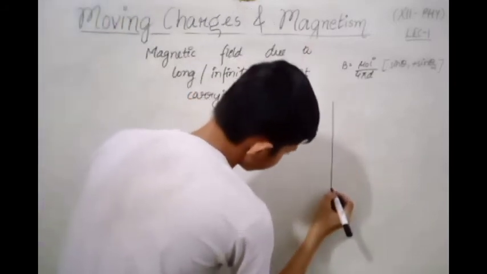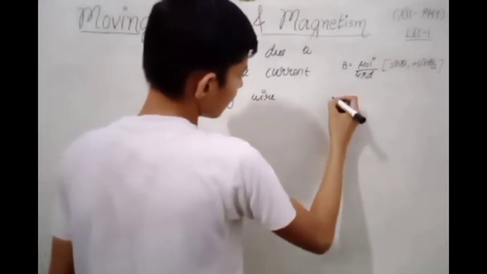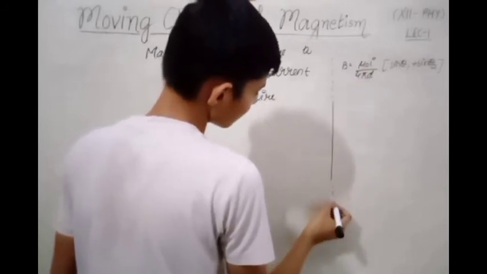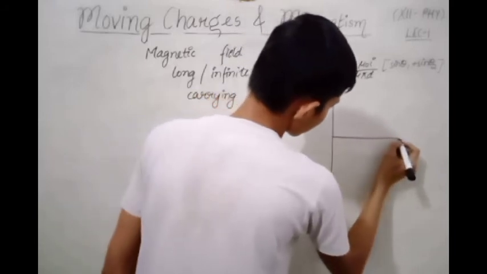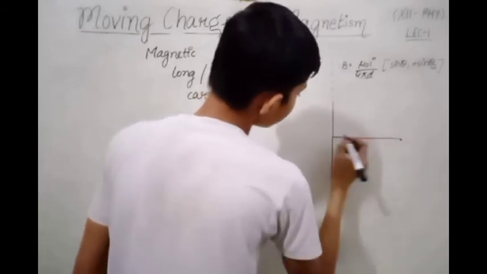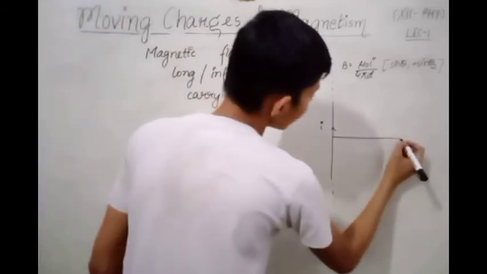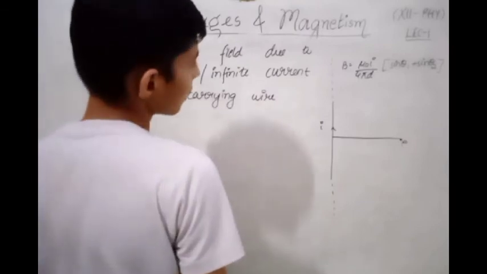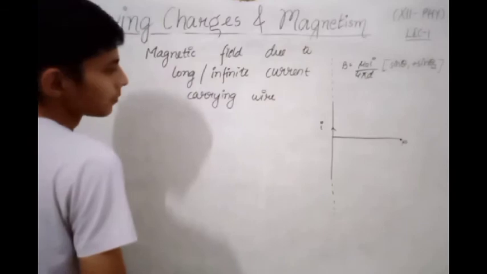This is our wire. This is infinite wire, and we have to find the magnetic field. Current is going through it, and we have to find the magnetic field here at point P. So for this we have to find the sin theta 1 plus sin theta 2.